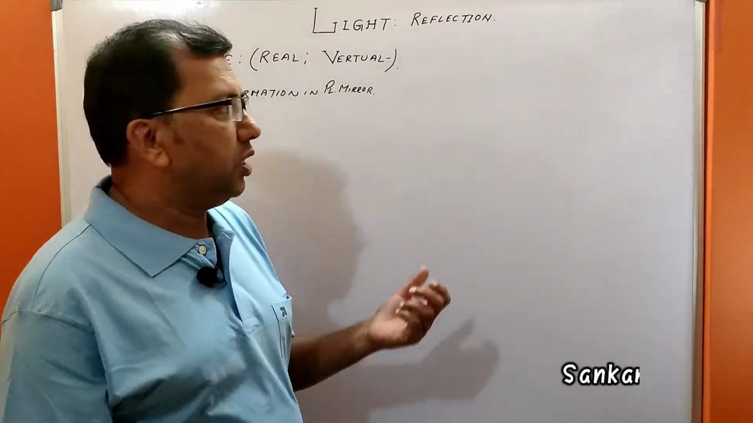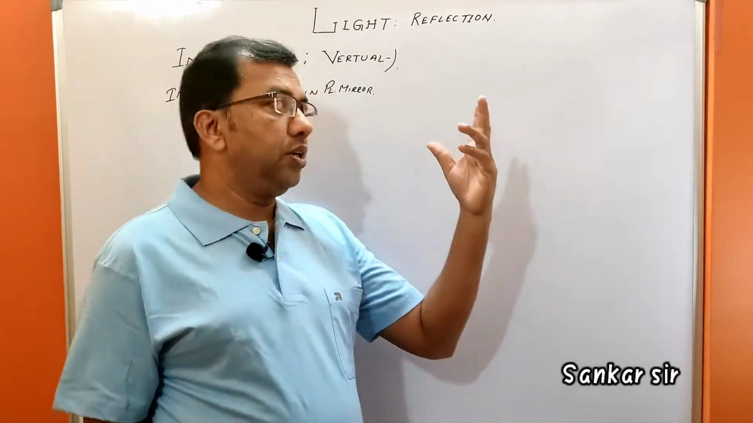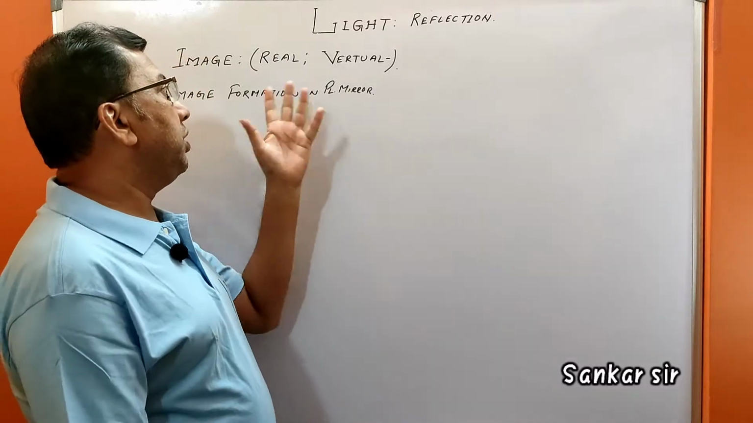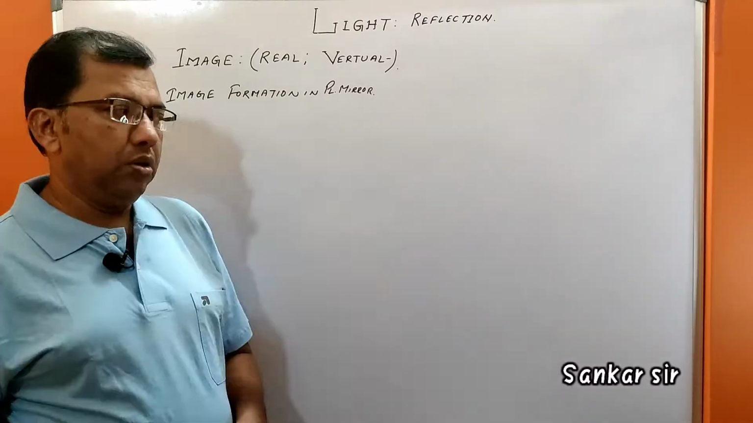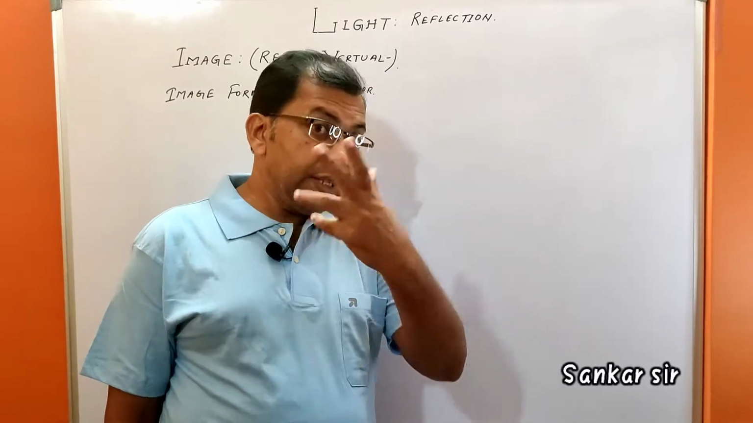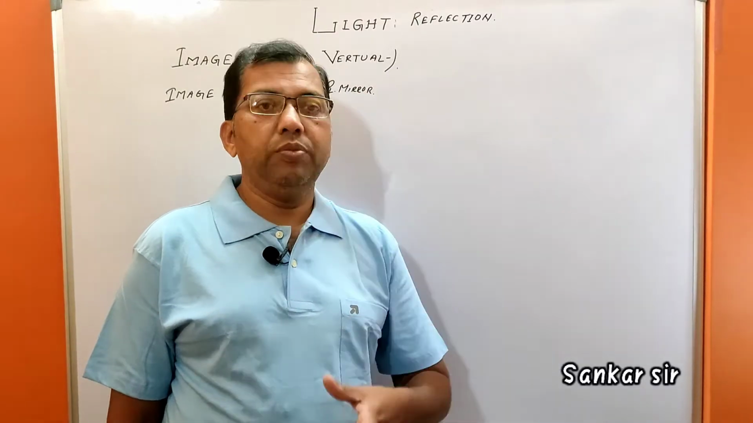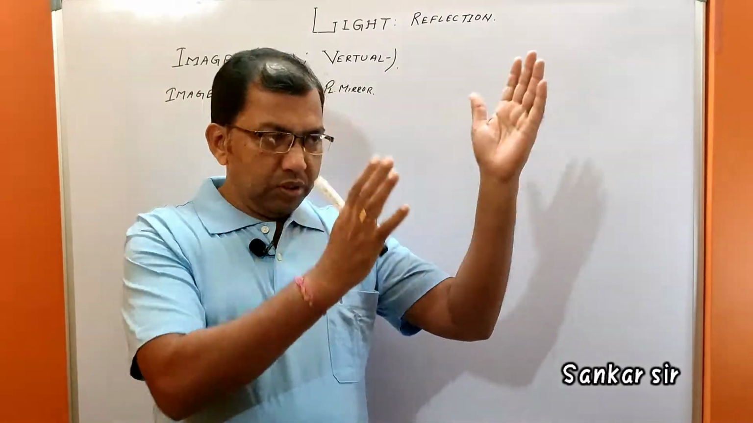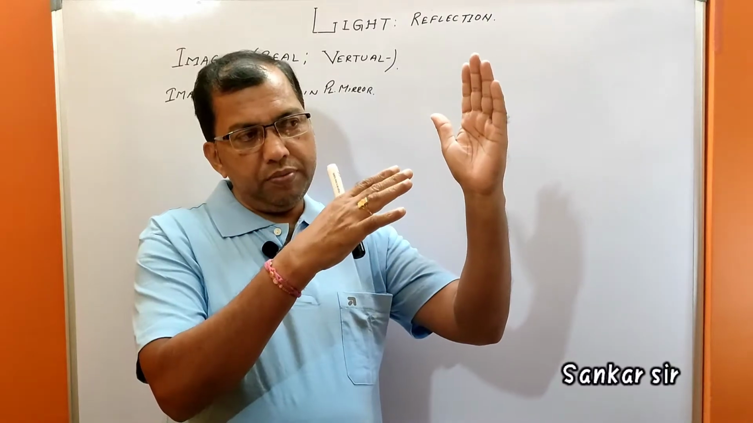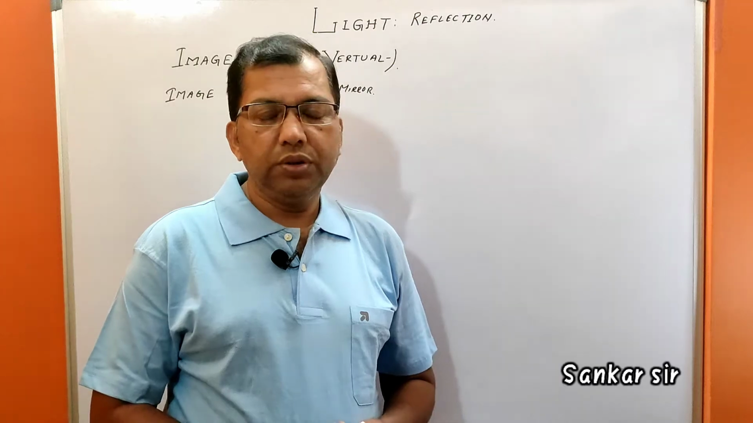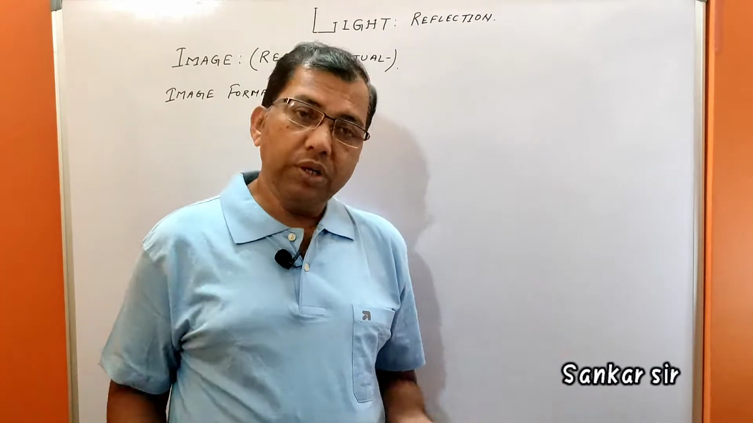Today I will discuss the second part of light, that is image formation in the plane mirror, real image, virtual image, and so on. After this video, you will be able to answer what is an image, what is a real image, what is a virtual image, how they are formed, and how many images will form when two plane mirrors are placed in parallel or at a right angle. All these types of questions you will be able to answer. Okay, so let's start.